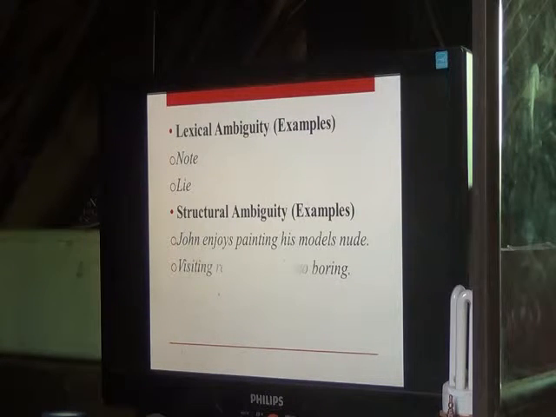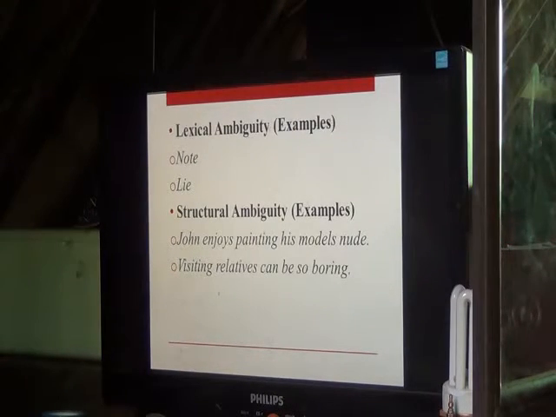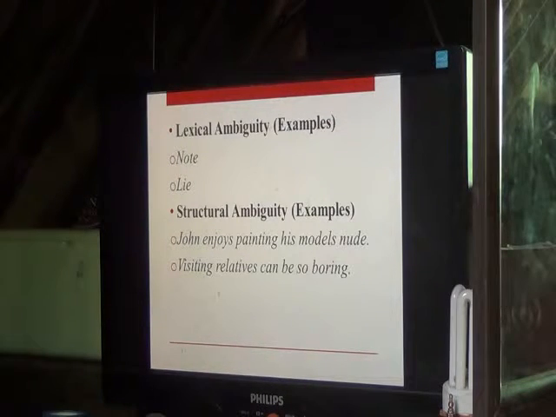Now our next sentence is, visiting relatives can be so boring. The ambiguity in this sentence is in the phrase visiting relatives, because it's either the person who is visiting who is experiencing the boredom, or it's the action of visiting the relatives which is boring.